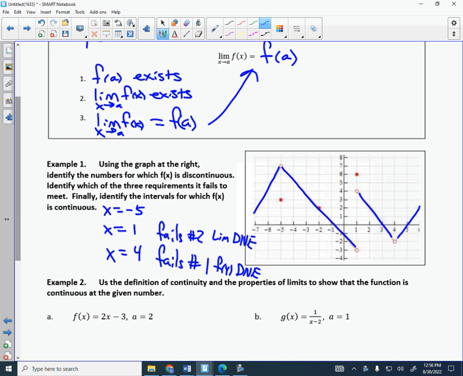All right, let's check -5, okay? Does f of -5 exist? What is it? It's 3. Everybody agreed? So I check it off. That works. Good. I look at the second one. I got to check the limit. Limit from the left, limit from the right. 7. So that works, doesn't it? Okay. Are those two the same? Is 7 the same as 3? No. So therefore it fails number 3.